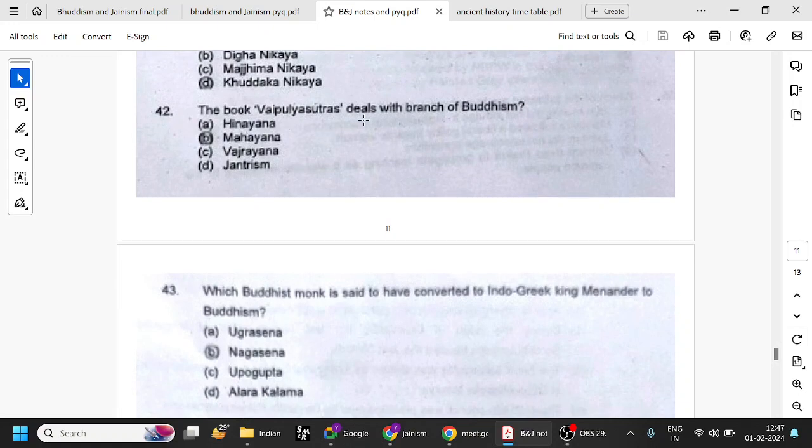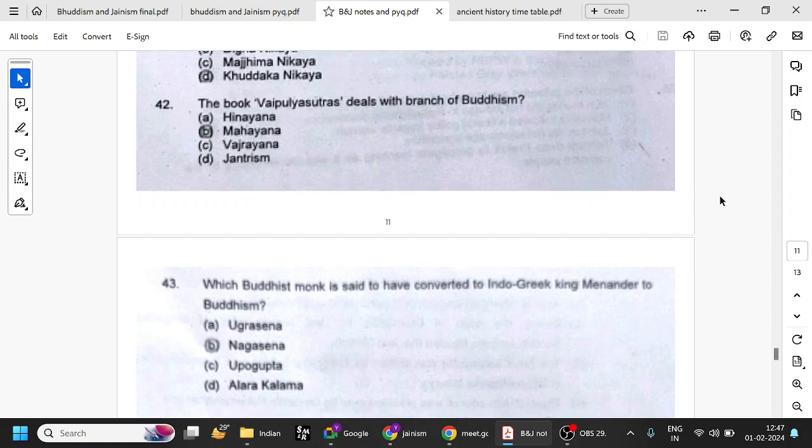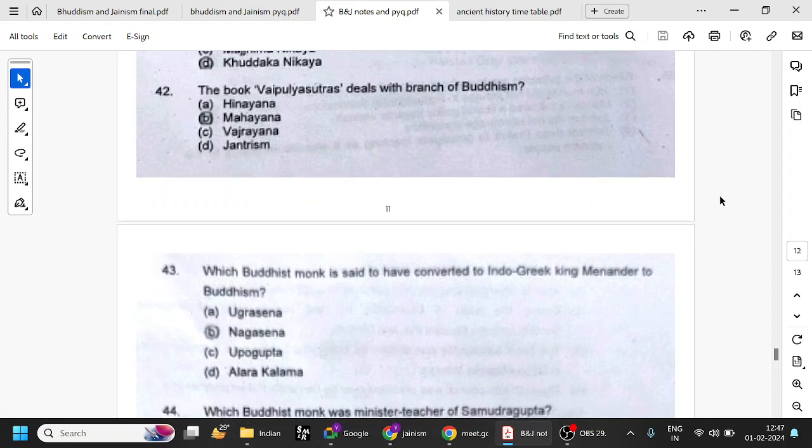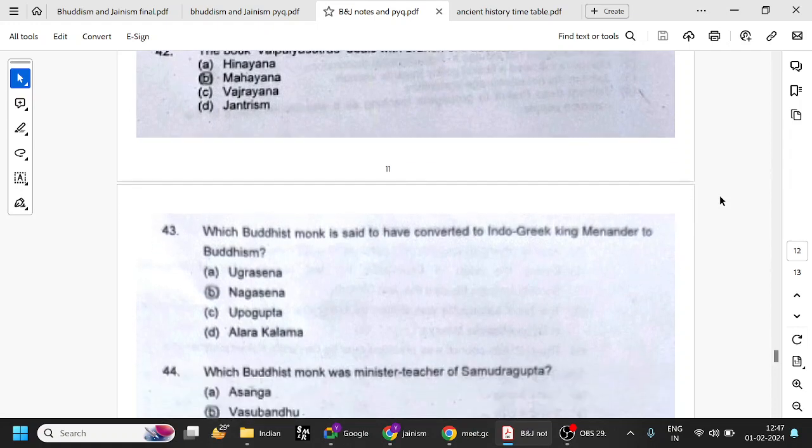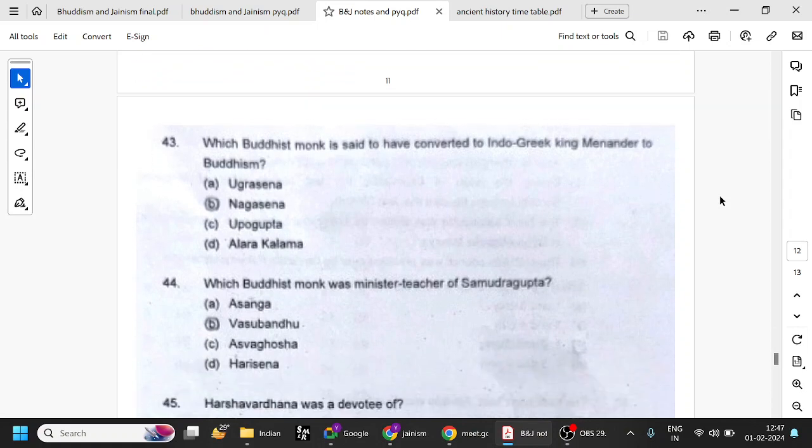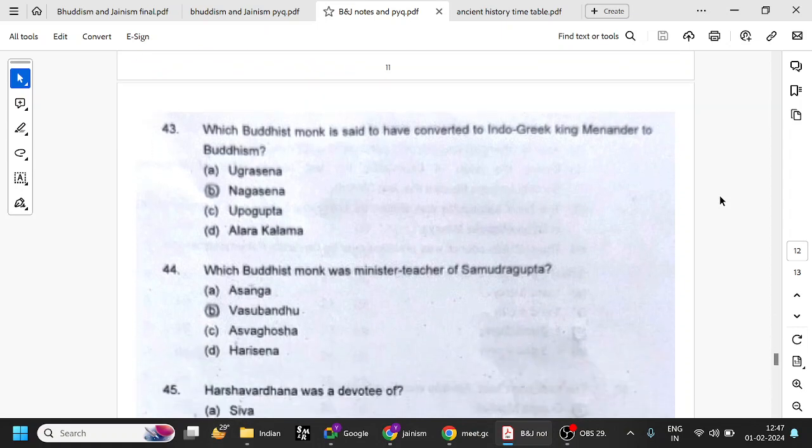The book Vaipulya Sutras deals with the branch of Buddhism, Mahayana Buddhism. So, Mahayana Buddhism, the related book is Vaipulya Sutras. Vajrayana means it contains Tantra, Mantra, etc. Hina is the lower vehicle. So, mostly prayers, meditation, etc. No idol worship. Which Buddhist monk is said to have converted the Indo-Greek king Menander to Buddhism? Nagasena. Okay.